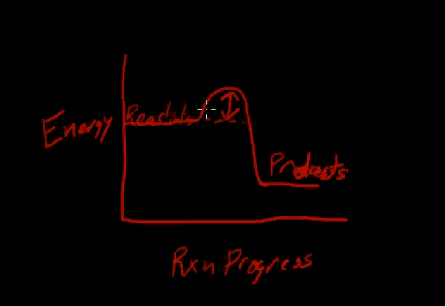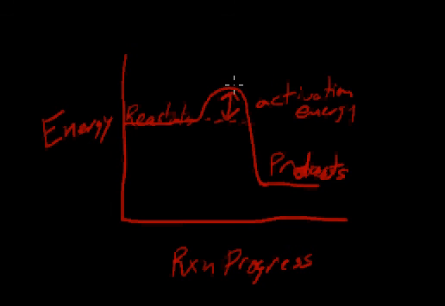We have to raise the energy of the reactants, which is basically energy used to break the reactants apart so they can then go bond with the other reactants and form the products. And so this is called the activation energy. And that's what controls the rate of the reaction. How much energy is required to get the reaction going.